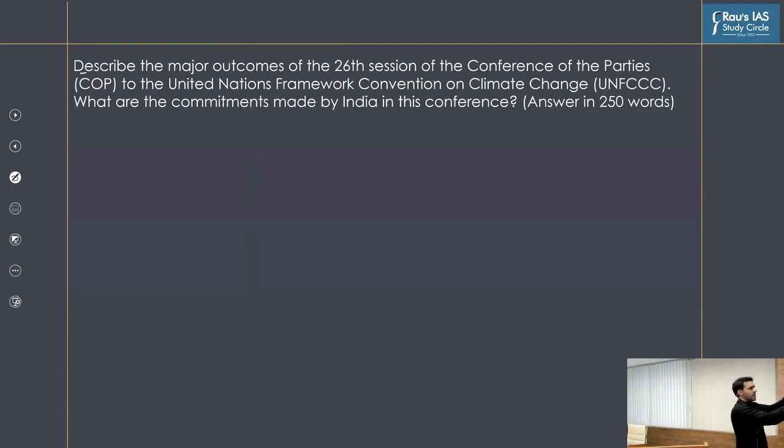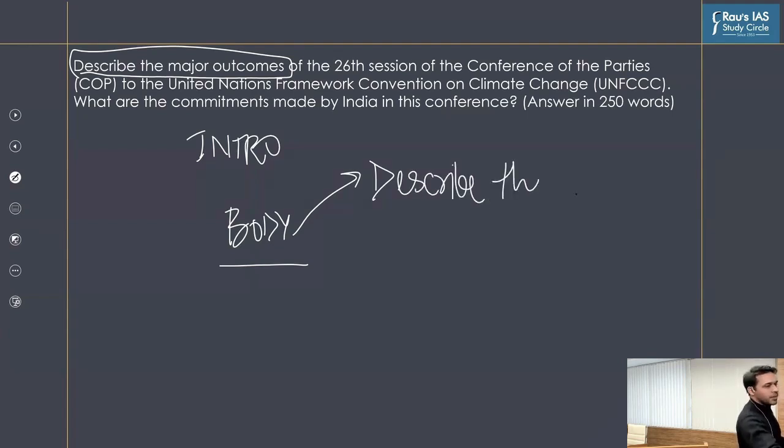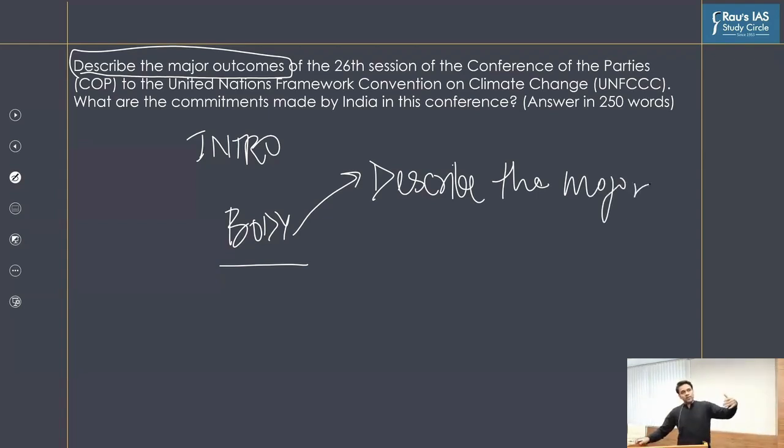It starts with describe the major outcomes. So let's, for the time being, leave the introduction. Let's talk about the body part, right? When it comes to the body part, your body part should first clearly describe the major outcomes, right? Where you will talk about what steps or what were the final outcomes of the COP26 dealing with adaptation, mitigation, phase down, phase out of fossil fuels.